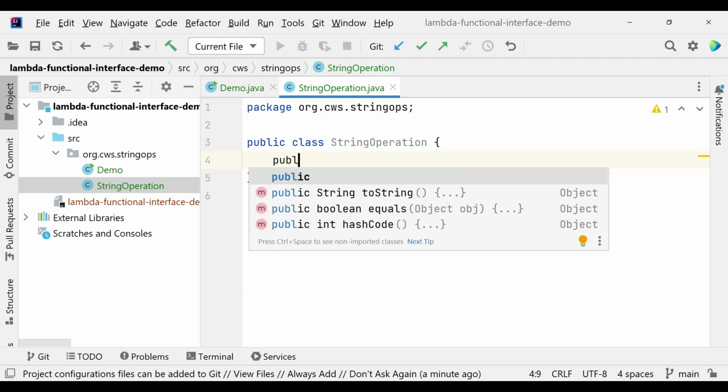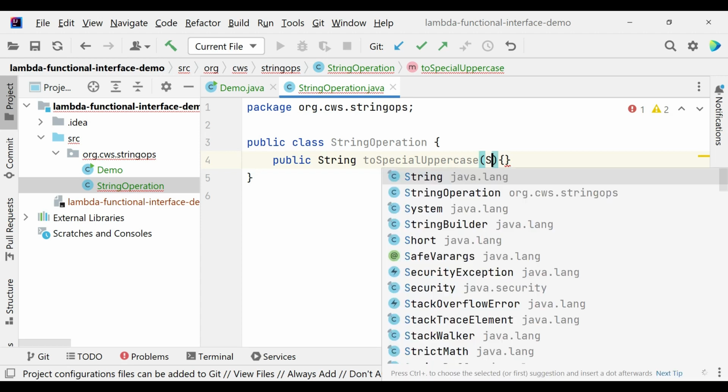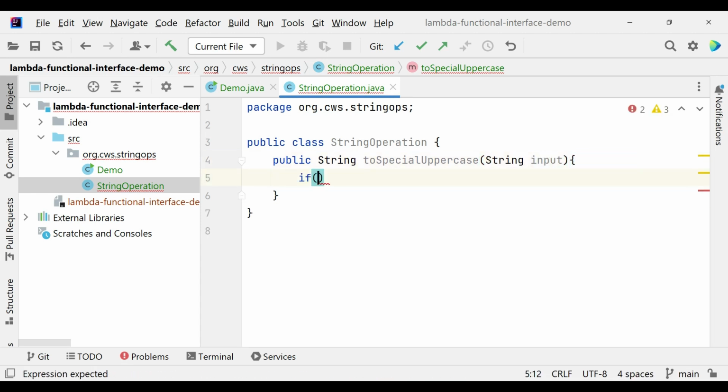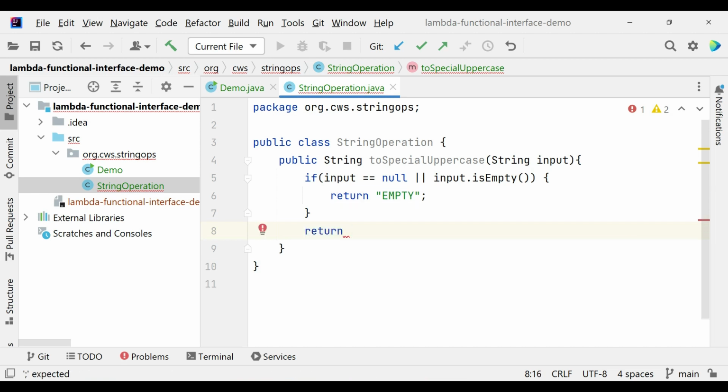So we are talking about creating a toSpecialUppercase method. We will have string as input to this. In this case, what I want to do is return empty as a capitalized string, else we have a valid string and just return uppercase of the same string.